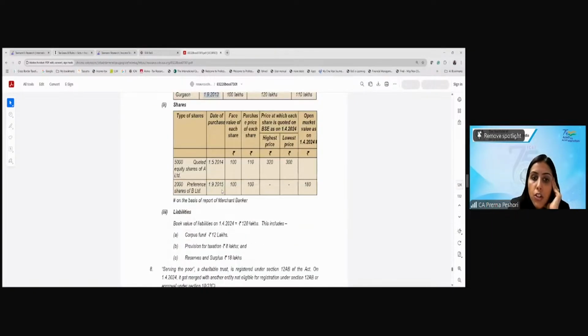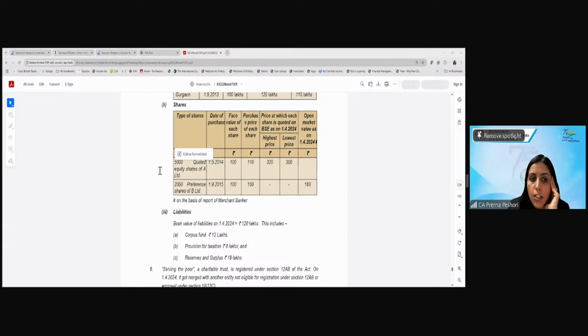Now coming to the shares, 5,000 quoted equity shares of A. Average of highest and lowest, 310 rupees multiplied by 5,000.